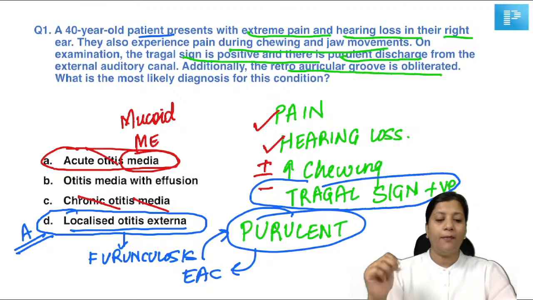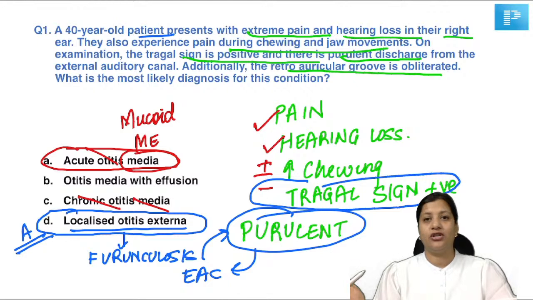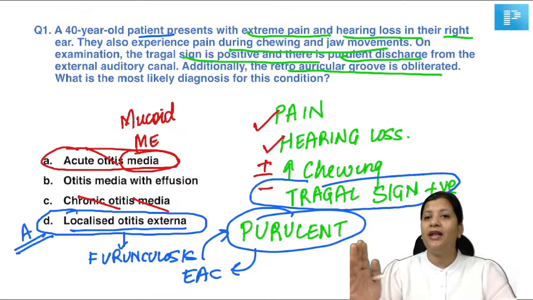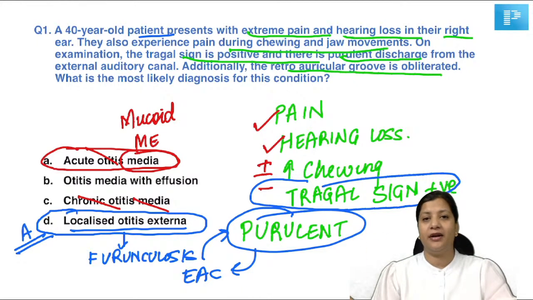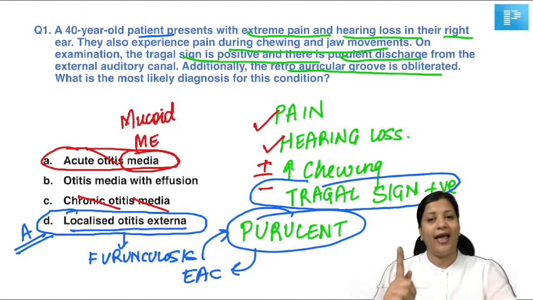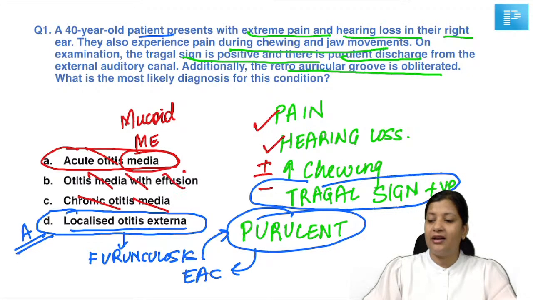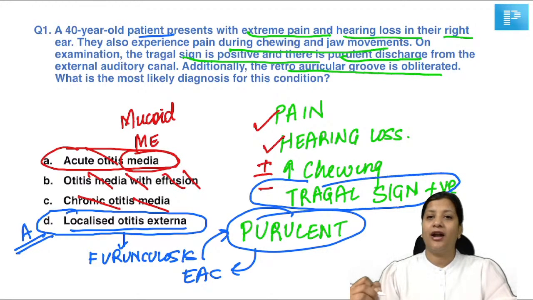Now, when we talk about otitis media with effusion, it's a condition where there is no pain at all. There is sterile fluid in the middle ear. So, when we have sterile fluid in the middle ear, will there be pain? No. Will there be fever? No. What can they present with? Hearing loss. Yes. So, this also doesn't fit in the clinical picture. So, when you know the keywords, it's easier to get to the diagnosis.